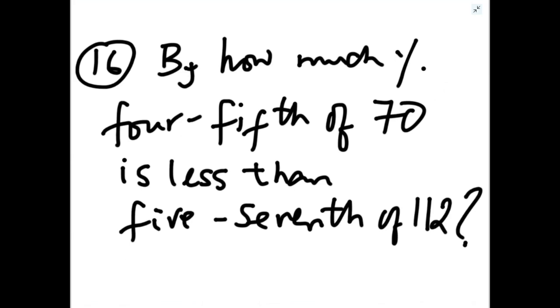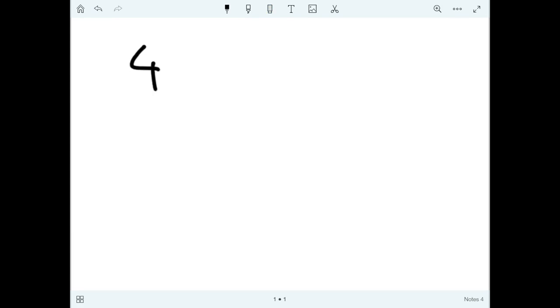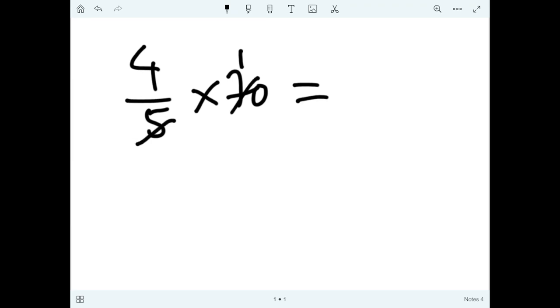So there are two numbers involved here. One is 4/5 of 70 and another is 5/7 of 112. So we have to compare these two numbers and then find the percentage. So first we will calculate the numbers. 4/5 of 70, that is 4 into 14, that is 56.